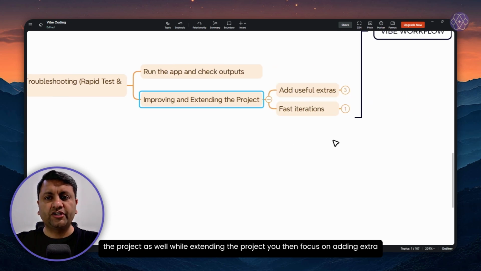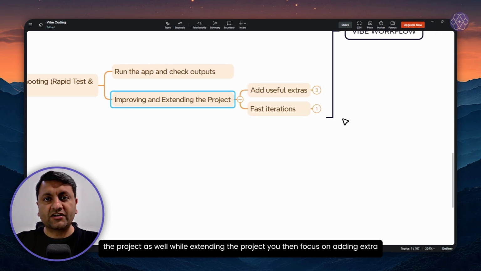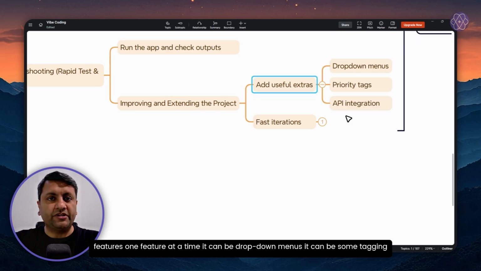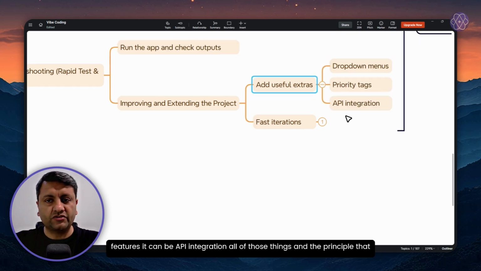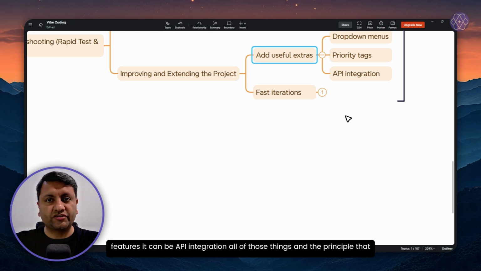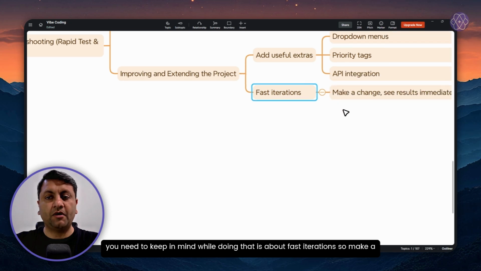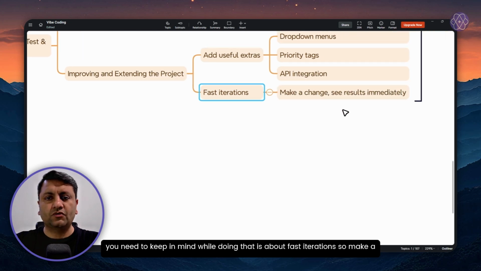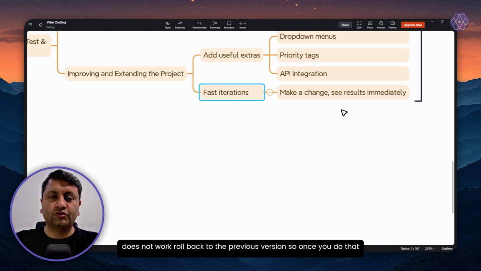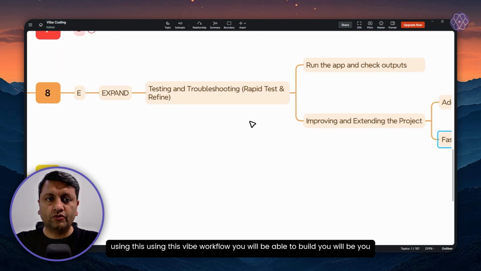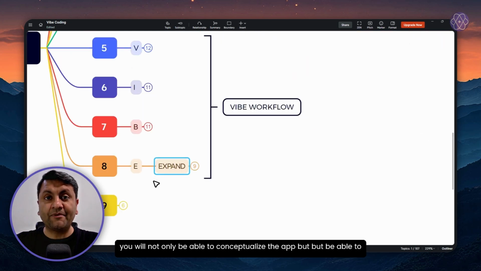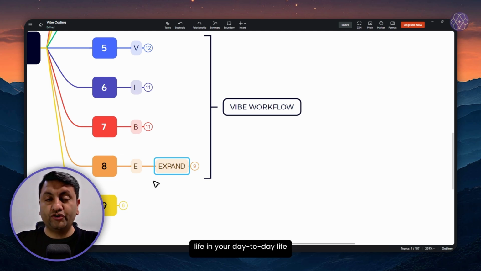While extending the project, you then focus on adding extra features, one feature at a time. It can be drop down menus, it can be some tagging features, it can be API integration, all of those things. And the principle that you need to keep in mind while doing that is about fast iterations. So make a change, see the results immediately and move on to the next feature. And if it does not work, roll back to the previous version. Using this vibe workflow, you will not only be able to conceptualize the app, but be able to solve a real pain point or a problem that you have encountered in your day-to-day life.